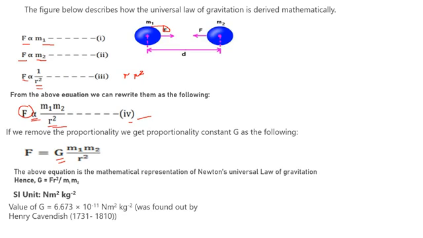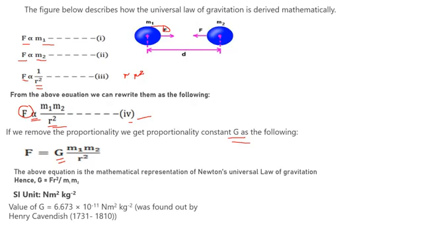We see that this constant is capital G, which is known as the gravitational constant, right? So I will replace this sign of proportion with an equals sign, and I will introduce a capital G, which is nothing but the gravitational constant. And the value of the gravitational constant is 6.673 × 10^-11.